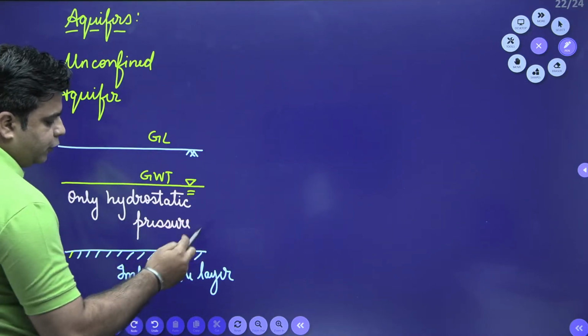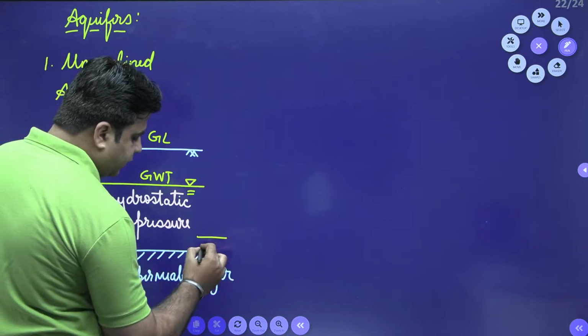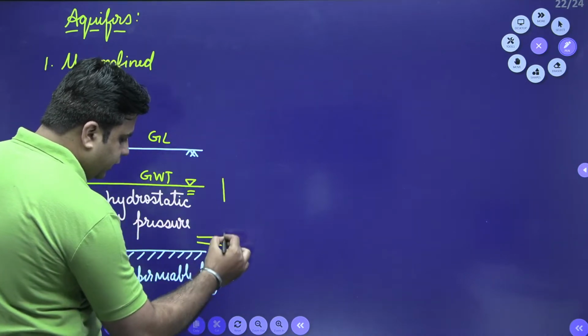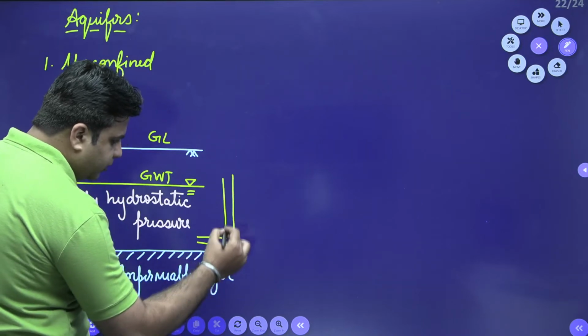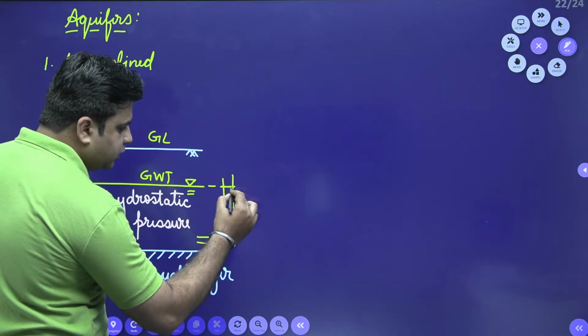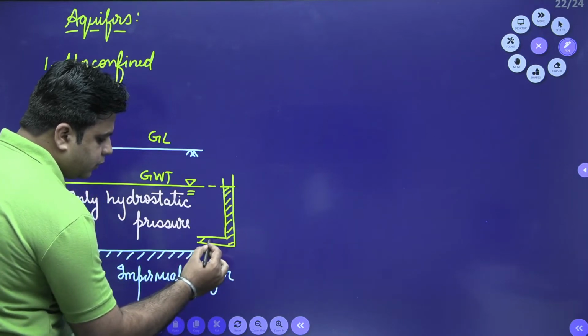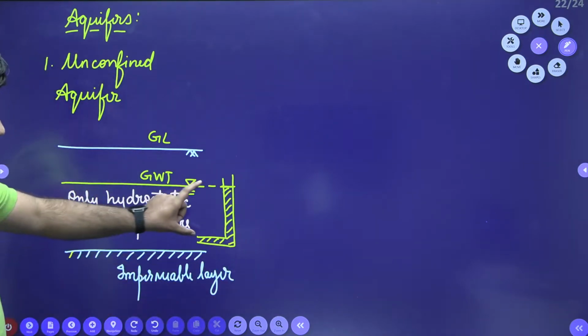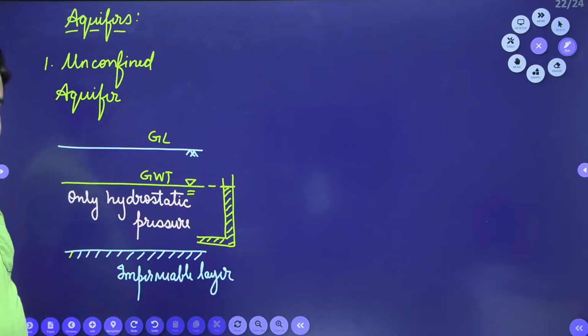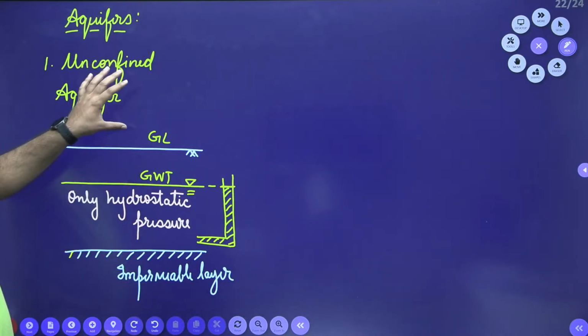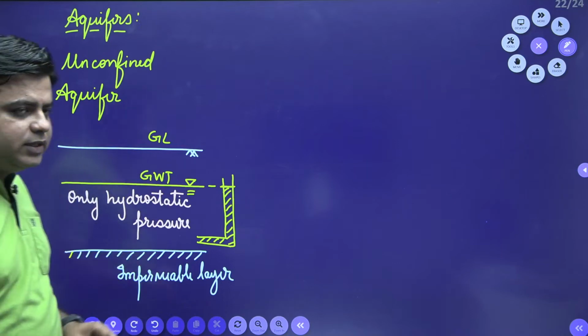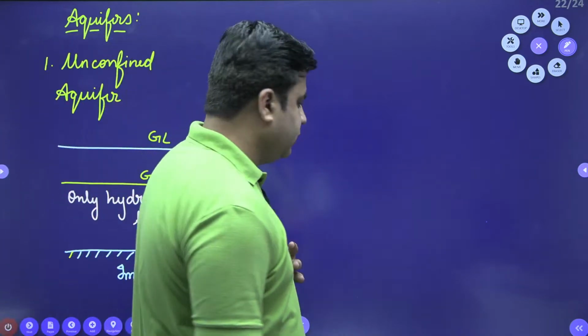So basically, if you insert any piezometer, the head of water that is shown in the piezometer will correspond to this. This will be the head of water inside the piezometer, and this is known as the hydrostatic head. Okay. So water in an unconfined aquifer only experiences hydrostatic pressure.